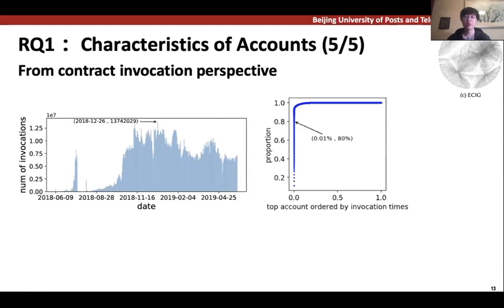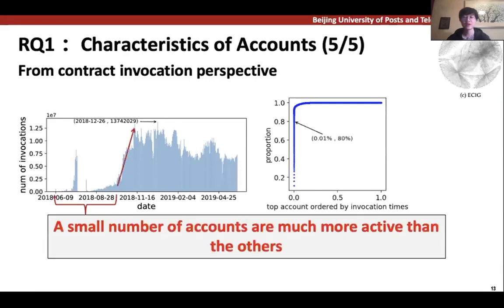Using the contract invocation graph, we analyzed the number of contract invocations over time, as shown in the left figure. From the figure, we can see that after 3 months of initial release, the invocation number had a rapid growth. However, despite the large number of contract invocations, a small number of accounts are still much more active than the others. The top 0.01% of accounts perform 80% of contract invocations, while the majority of accounts rarely invoke contracts.